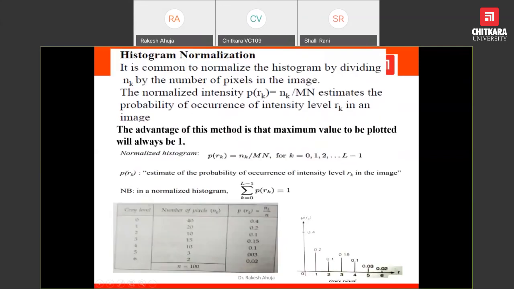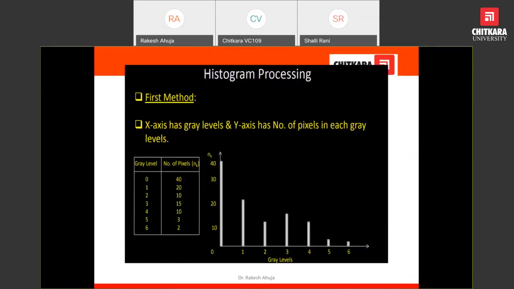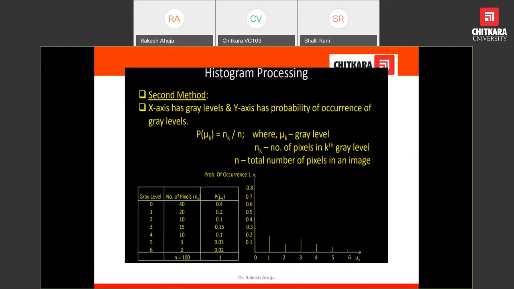And this is, we can say, the method to evaluate the histogram of an image. We are skipping this because time is short to discuss. This is a very lengthy but easy process.